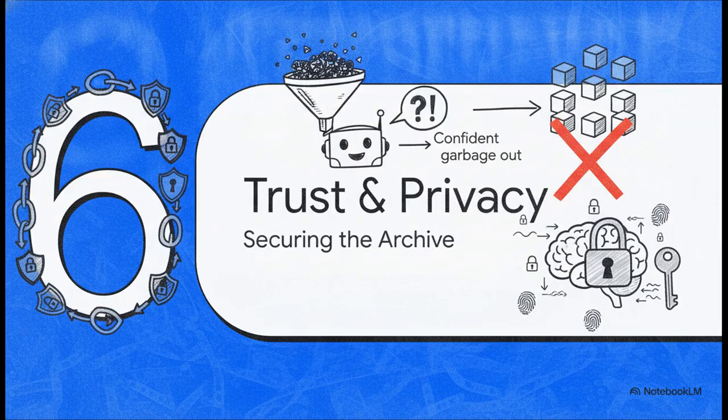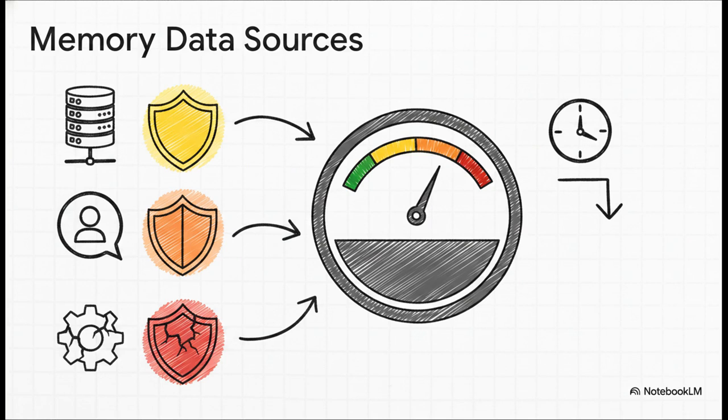Let's shift our focus to our final section: trust, provenance, and privacy. When deploying these agents under strict enterprise production constraints, the classic machine learning rule of garbage in, garbage out quickly becomes garbage in means confident garbage out with LLMs. To manage trust, the memory manager meticulously tracks provenance, or the lineage of the data. Bootstrapped data from an internal CRM is high trust, while user input from a chat is slightly lower trust because, let's face it, people change their minds or misremember things. Tool output from external APIs is generally considered pretty brittle. By tracking this origin, the memory manager can logically resolve conflicts.